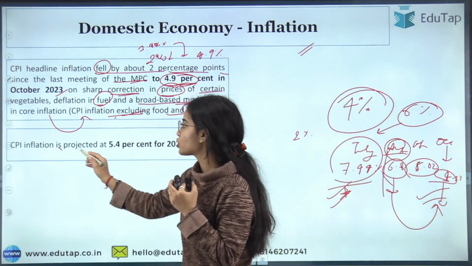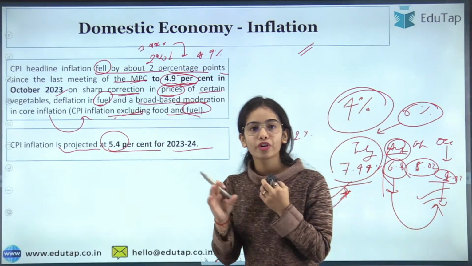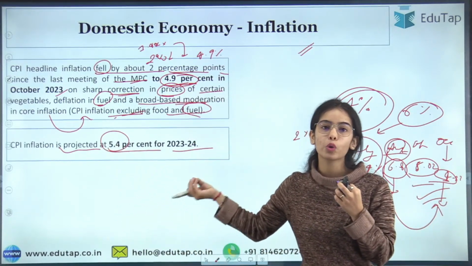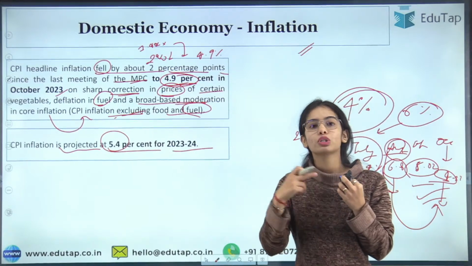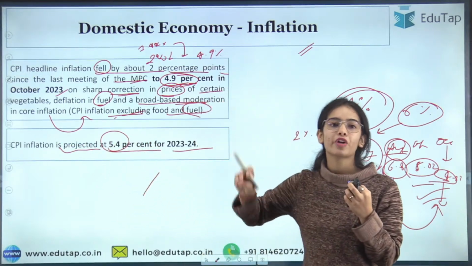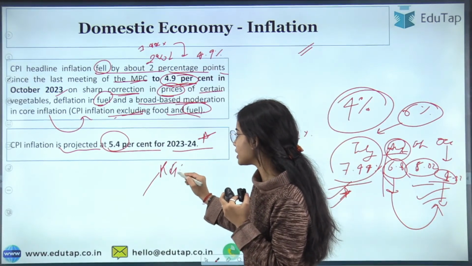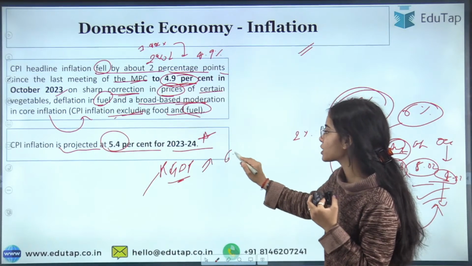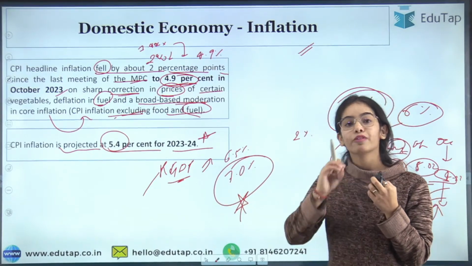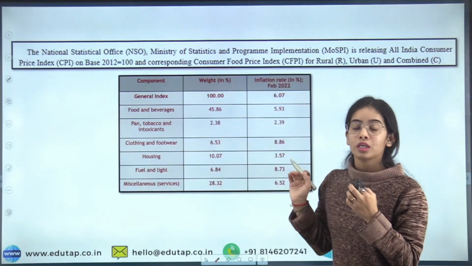Now CPI inflation is projected at 5.4% for 23-24. This is the same as before. The MPC in the October meeting also said that the CPI inflation for 23-24 is projected at 5.4%. So this is the same now also. But the real GDP forecast has been increased from 6.5% to 7.0%. Now the MPC is saying that for 23-24 the real GDP is going to grow at 7%. Okay, so this is the CPI.